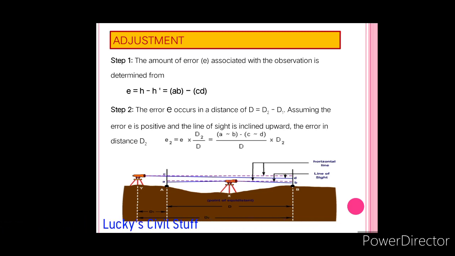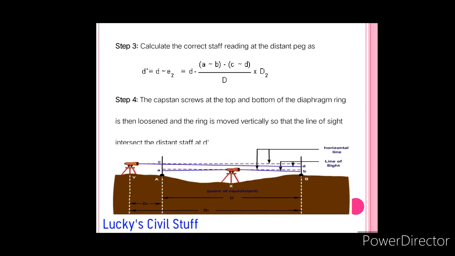Now, after obtaining the error at the far end, calculate the correct staff reading at the far end. The correct staff reading, let me consider as D dash, equals the actual staff reading taken before error calculation minus E2. Why minus here? Because I have taken the error as positive. What should be the correction? Negative. Based on that, I got D dash.